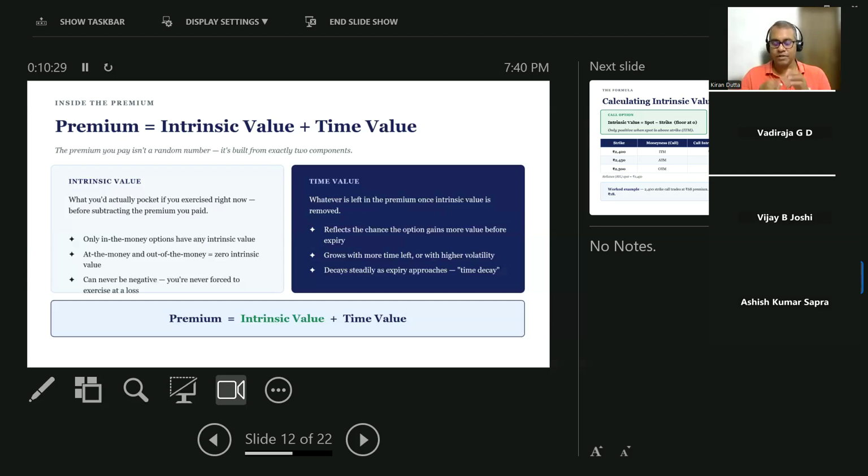One lottery ticket is expiring tomorrow or the day after tomorrow, and another lottery ticket is expiring three months down the line.